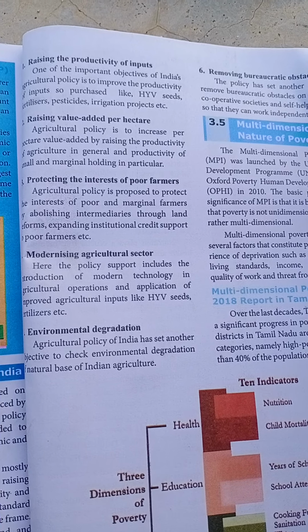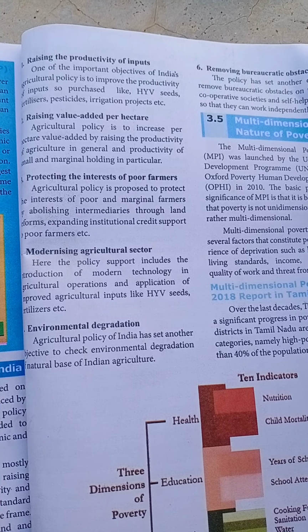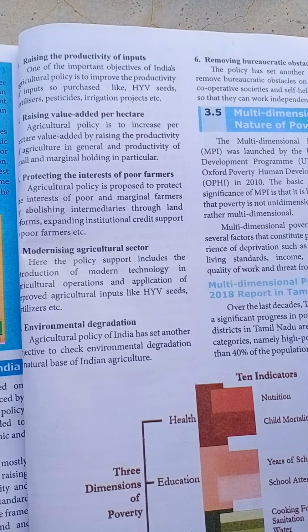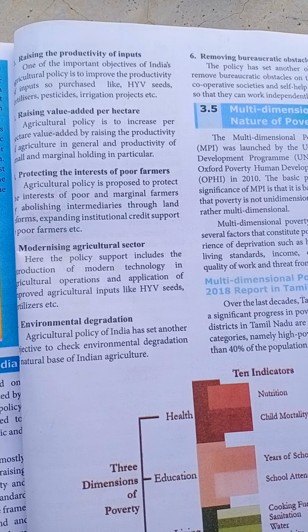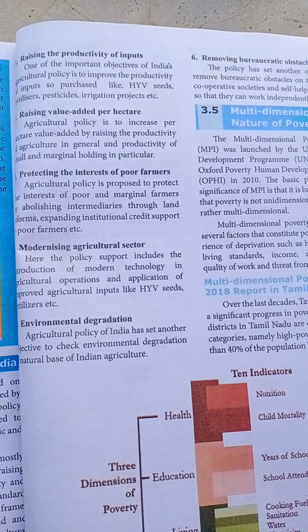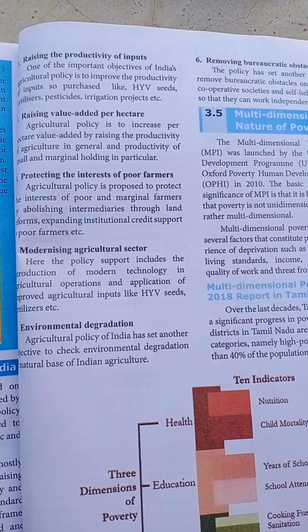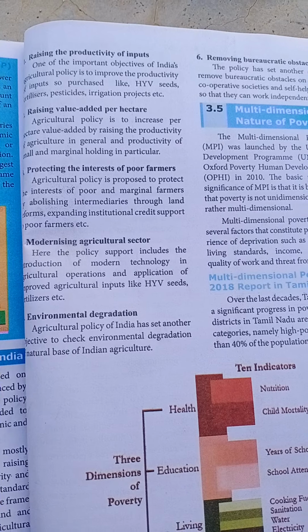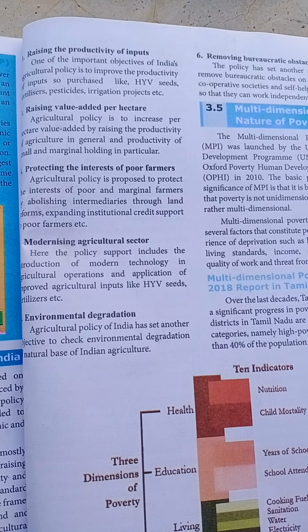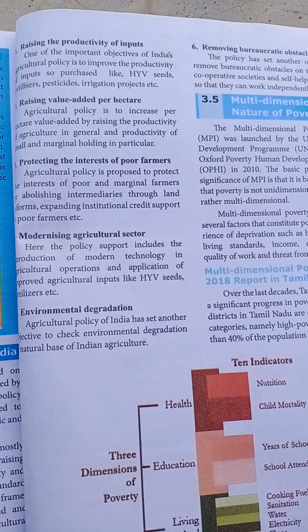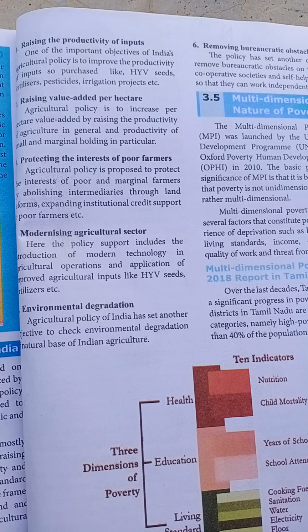Next, expanding institutional credit support. Expanding means to give a lot of amount to the farmers to improve their living conditions, particularly poor farmers, etc. So all these we give to the farmers. Then we can completely protect the interest of poor farmers.